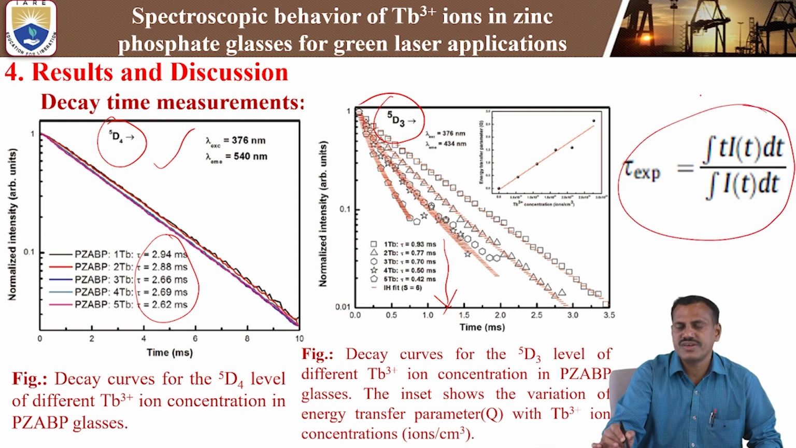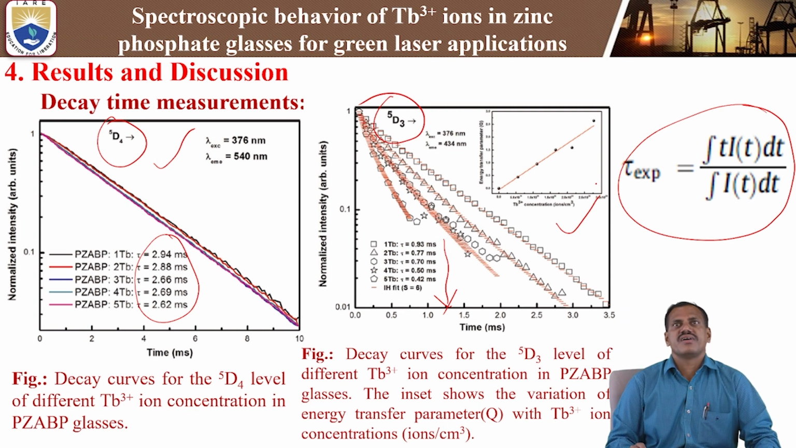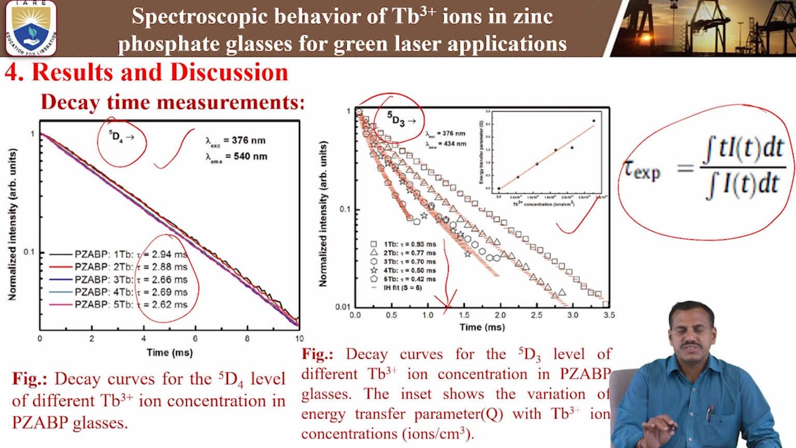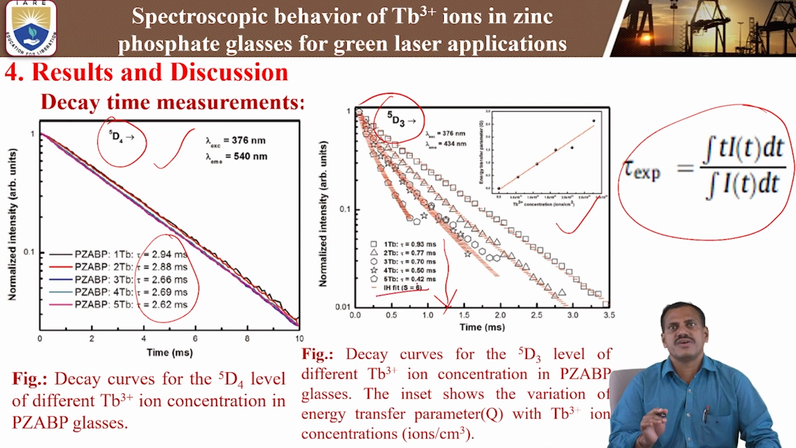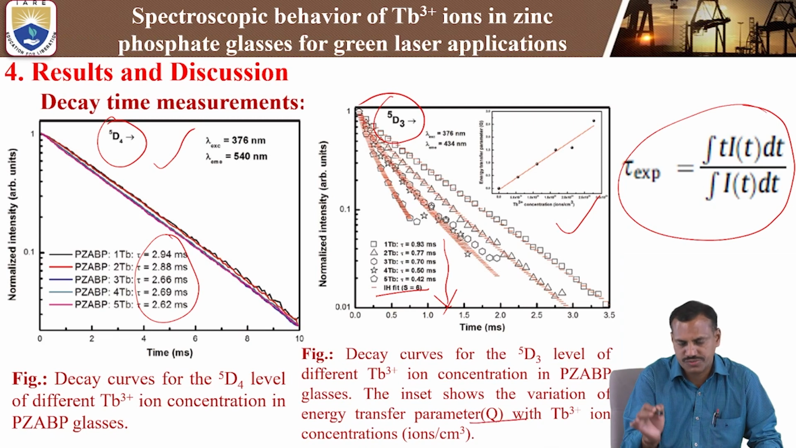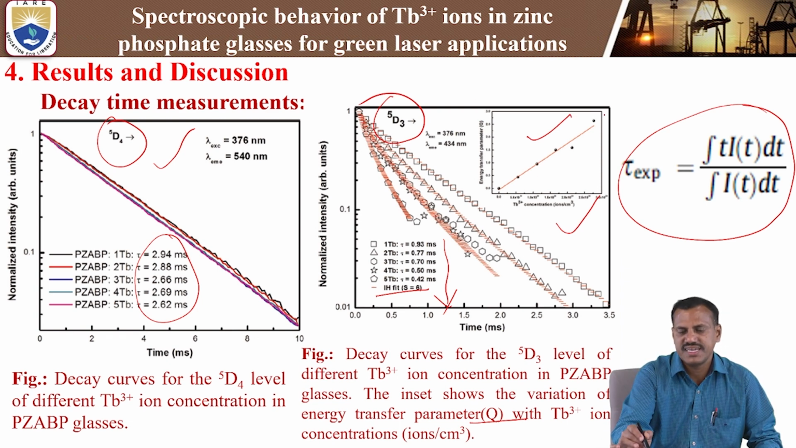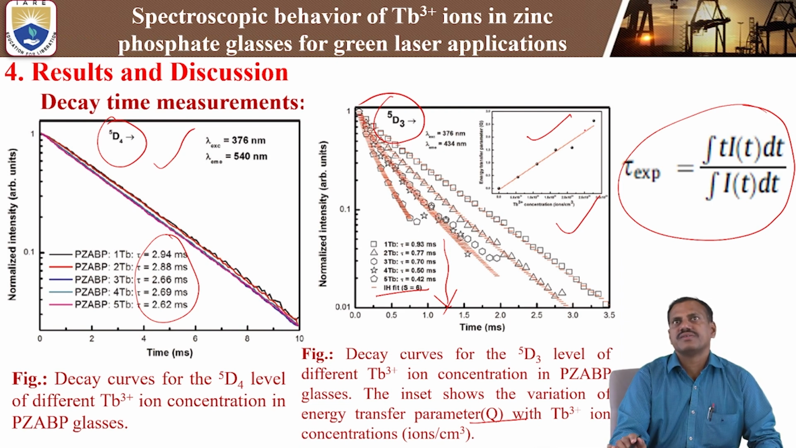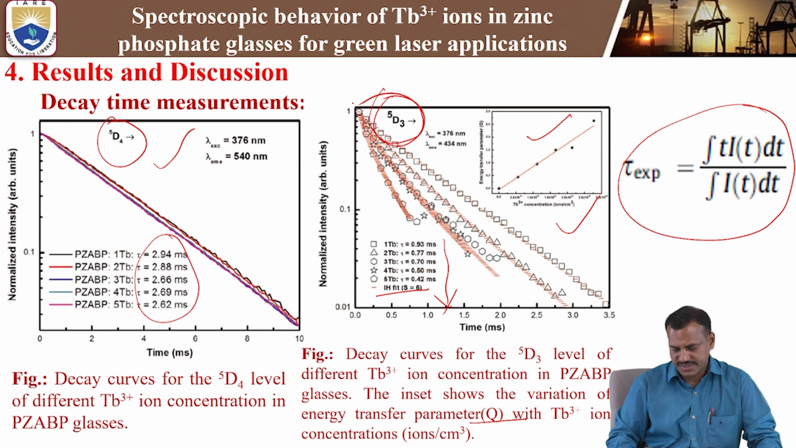From the lifetime measurements, we calculate the decay time using the integral of t I(t) dt divided by the integral of I(t) dt. By using this non-exponential nature, we fitted with the IH model with S equal to 6. By using the IH model, we have also calculated the energy transfer parameter Q. In the inset diagram you can see the terbium-3 plus concentration versus energy transfer parameter. Increasing the terbium concentration, the energy transfer also increases. That is the source of the energy transfer in the case of the 5D3 transition of the terbium-3 plus ions.